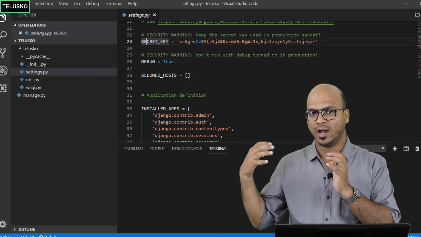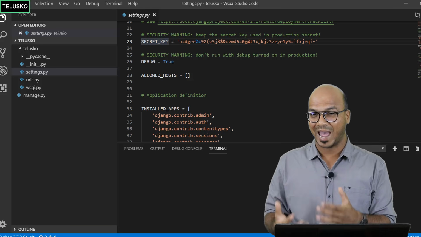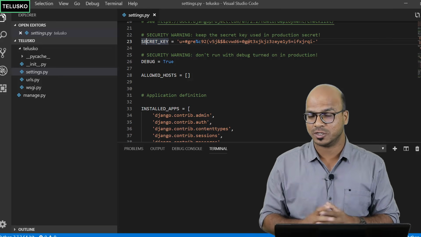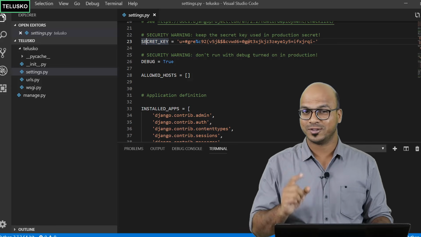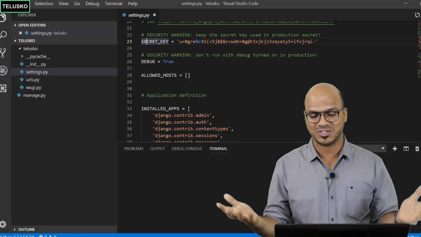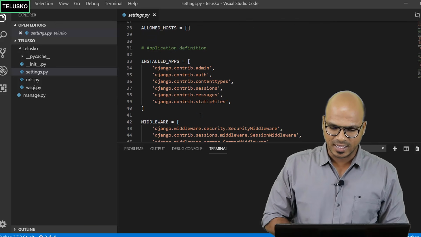And this is very important actually. Let's say if you are building a project and you want to know what is happening behind the scene, just make debug equal to true and it will give you all the information. But make sure before deploying it on the server, you make it false, because someone can hack your machine and they can see all the logs. Okay, and then this is important.